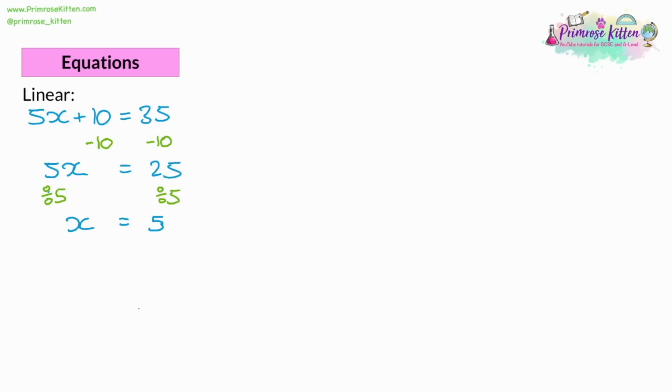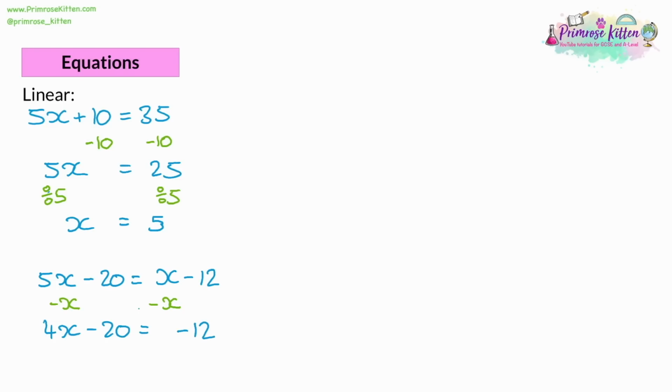Sometimes when solving an equation, you might have multiple values of x. So for example, you could have 5x minus 20 is equal to x minus 12. Now, in this situation, the first step should be to get all of the x values onto one side. So, for example, here, we could take x away from both sides. We're getting rid of the smallest value of x. And that will leave us with 5x take away x will give us 4x. So 4x minus 20 is equal to negative 12.